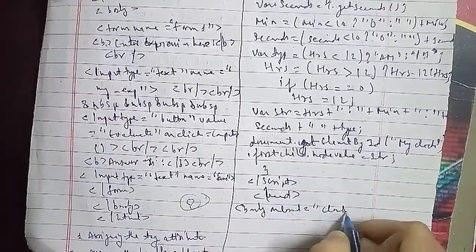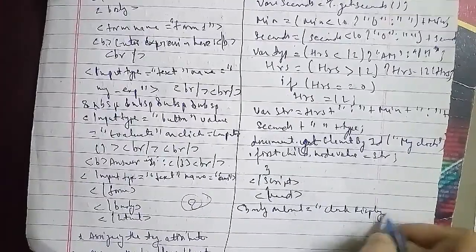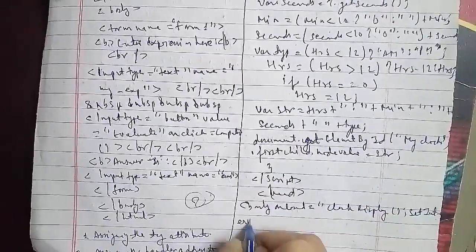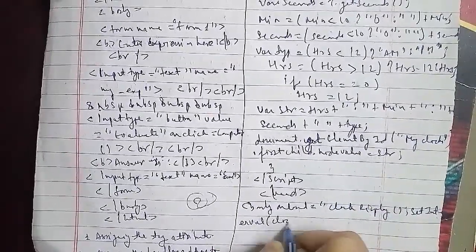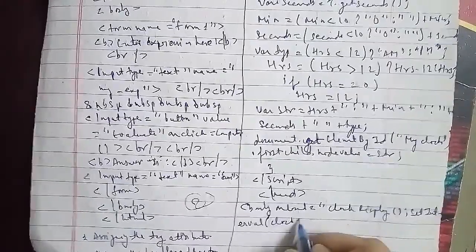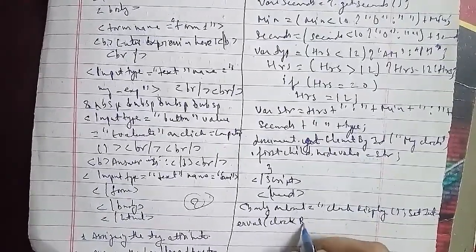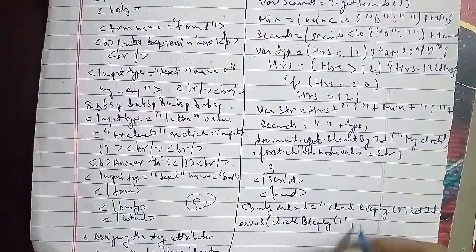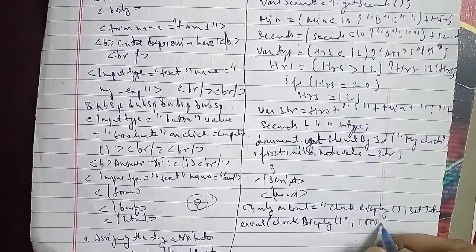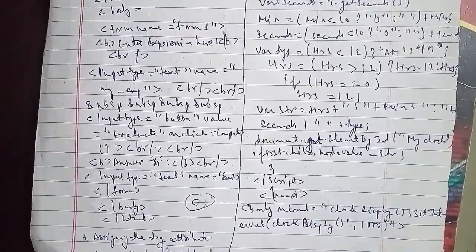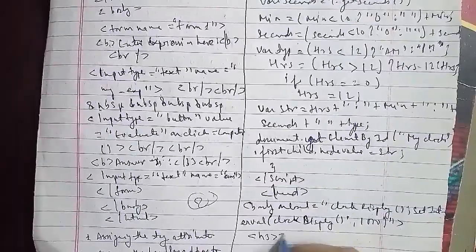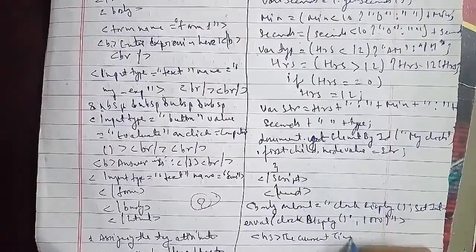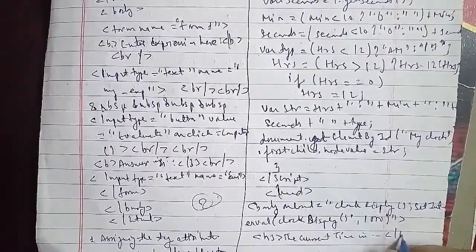Dynamic hypertext markup language. And this DHTML is used to create dynamic web pages. HTML consists of simple HTML tags. On the other hand, DHTML is made up of HTML tags plus CSS plus JavaScript as well. So HTML has only HTML tags, but DHTML has HTML tags plus CSS plus JavaScript. This is the difference between HTML and DHTML.